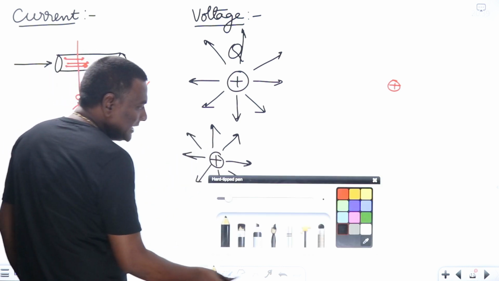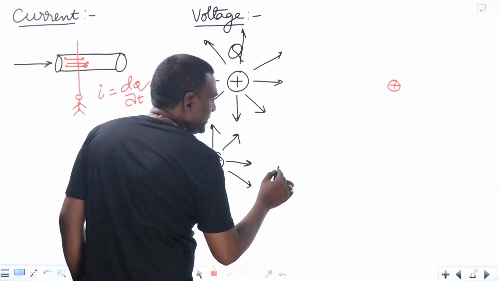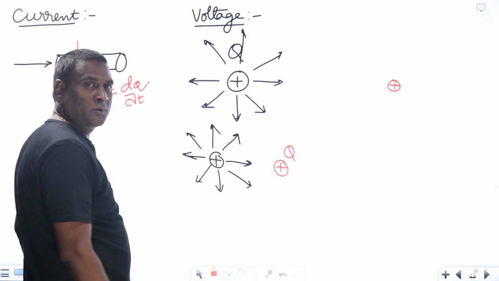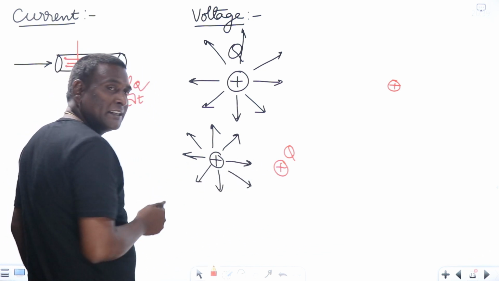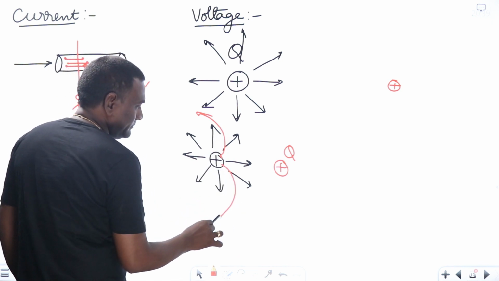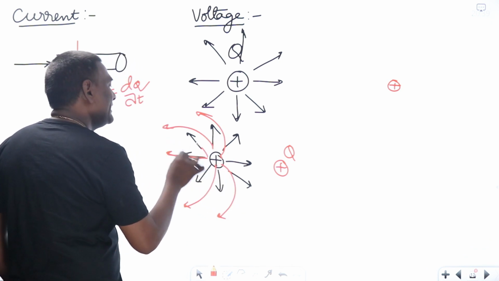Now, if I keep one more charge in the vicinity of this charge, then what will happen? My electric fields will change their path.